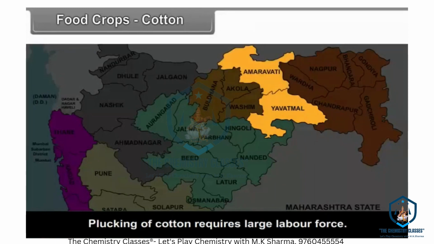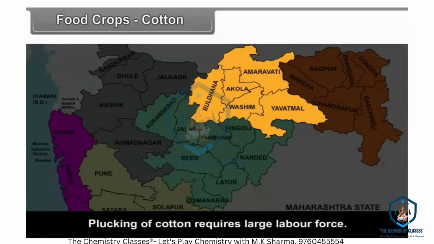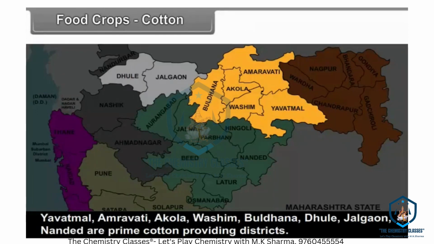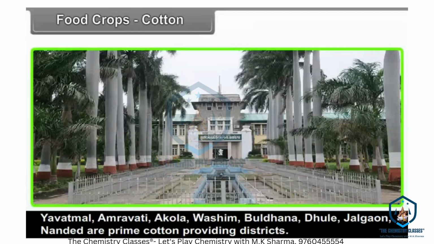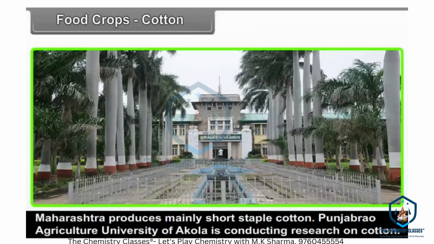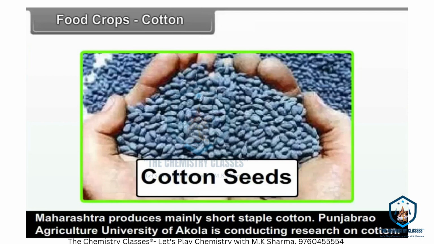Yavatmal, Amravati, Akola, Washim, Buldhana, Dhule, Jalgaon and Nanded are prime cotton providing districts. Maharashtra produces mainly short staple cotton. Punjabrao Agriculture University of Akola is conducting research on cotton. It has been successful in developing seeds for BT cotton and CAHS 468.